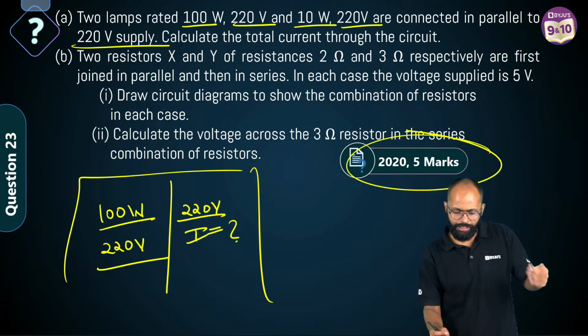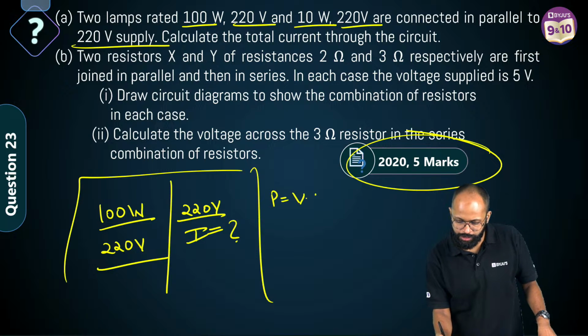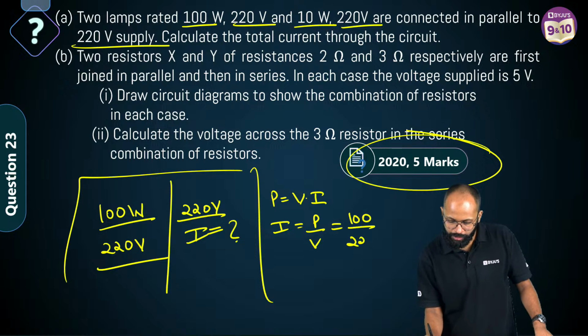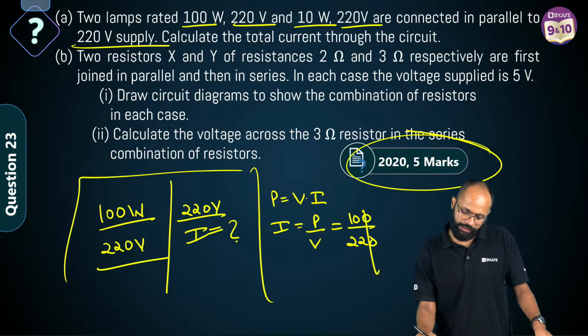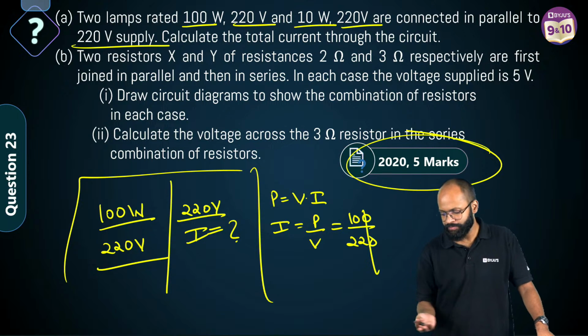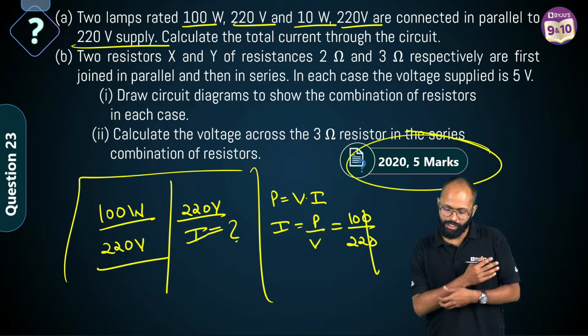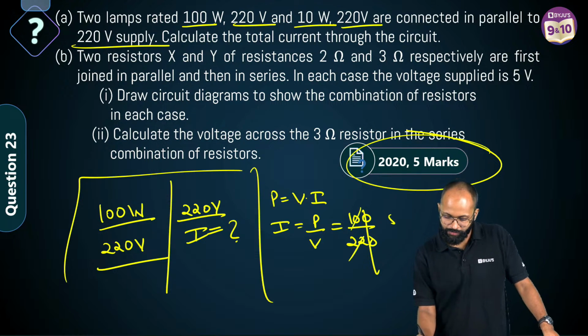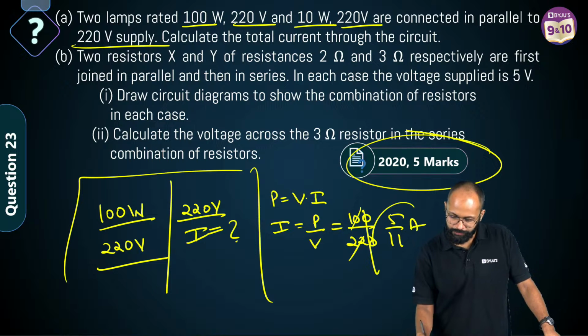Basically, sir, you will say P is equal to voltage into current. So I will be P upon V, which means 100 upon 220. Sir, it will be 10 upon 22. You can say divide by 2, 5 upon 11 amperes.